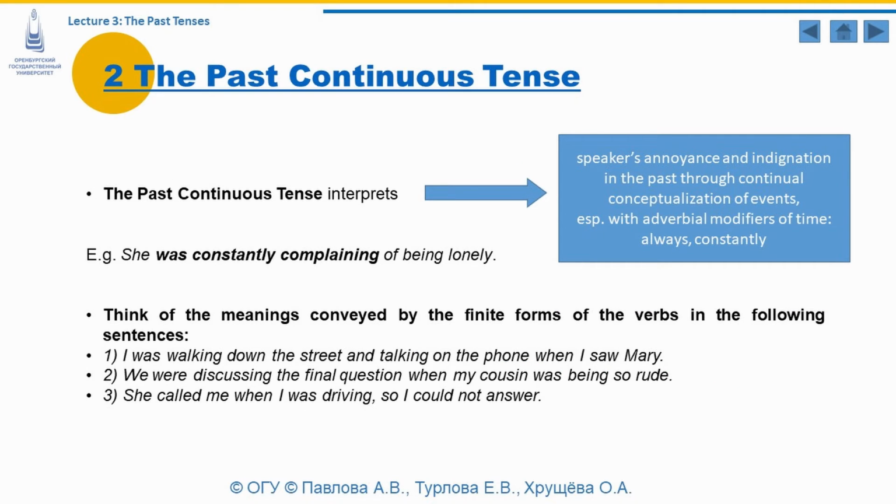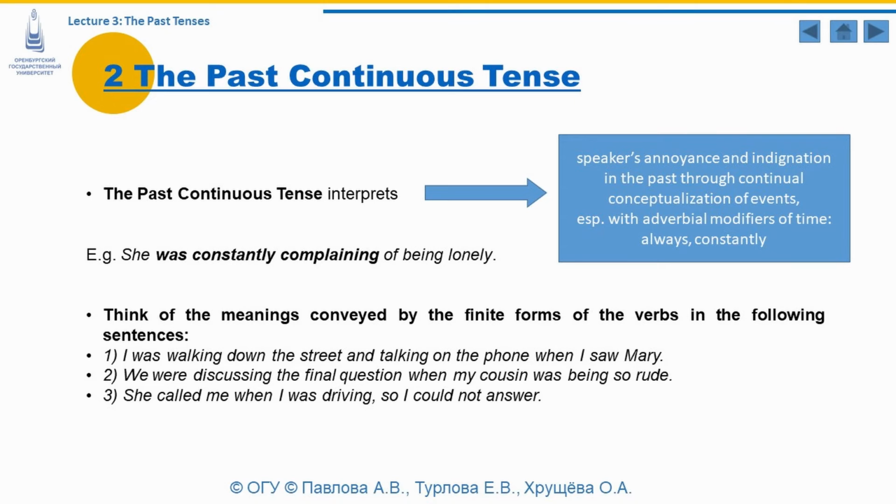The past continuous tense may also interpret the speaker's annoyance and indignation in the past through continual conceptualization of events, especially with adverbial modifiers of time, such as always and constantly. She was constantly complaining of being lonely. She was constantly complaining is used in the past continuous tense in order to express the speaker's annoyance and indignation at her behavior.